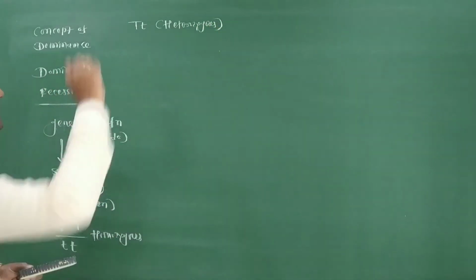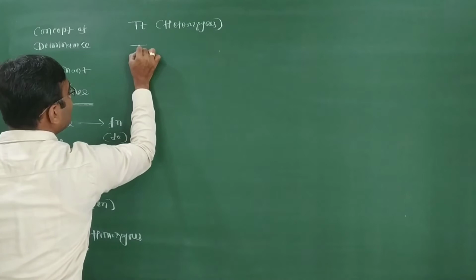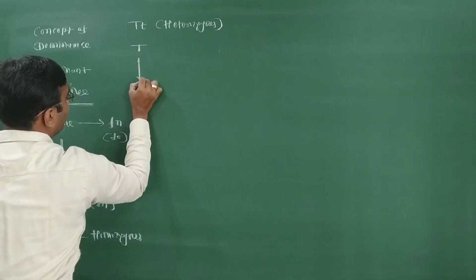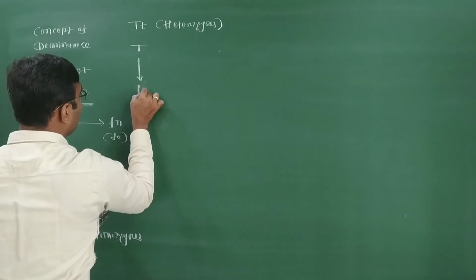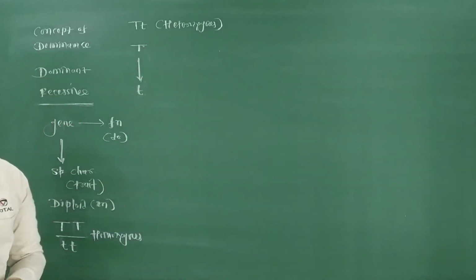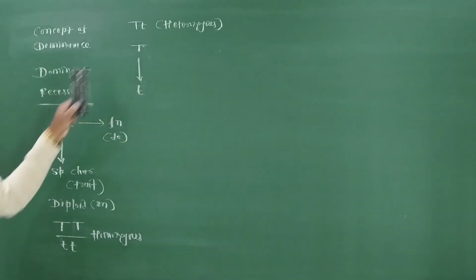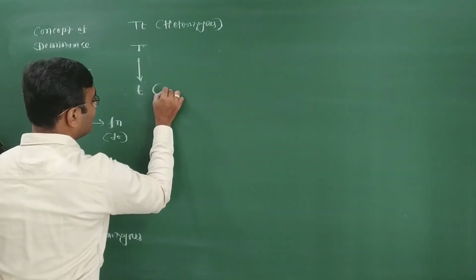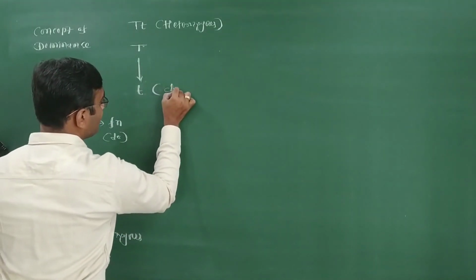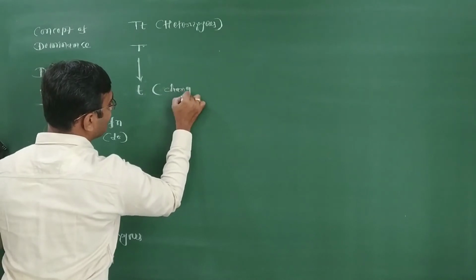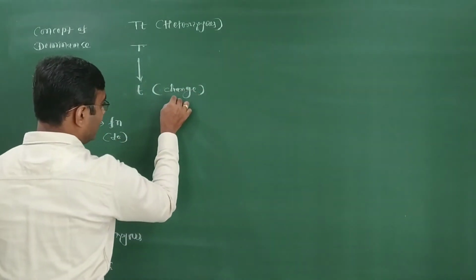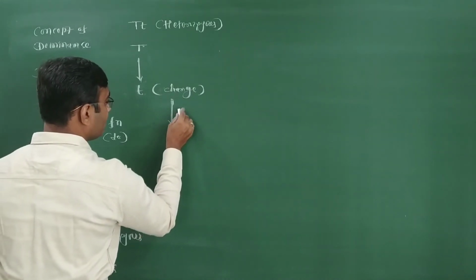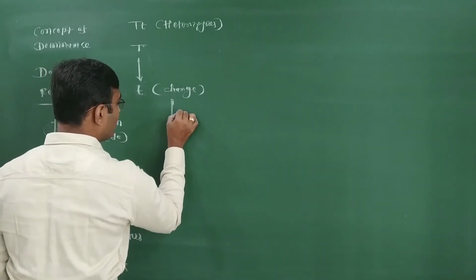In the heterozygous condition, one gene differs from the other. It means small t differs from capital T. Why does small t differ from capital T? Because some type of change came there, and due to the change, the information present in it was modified.